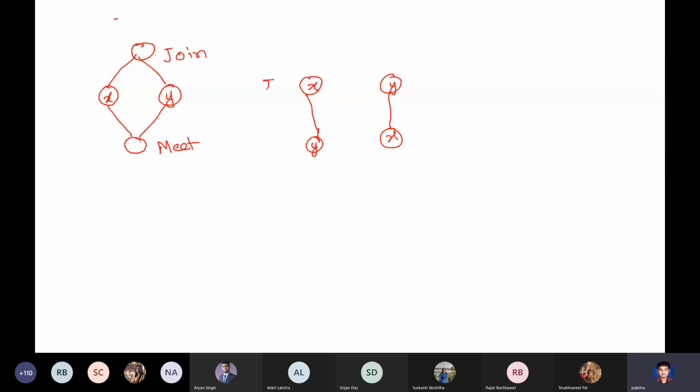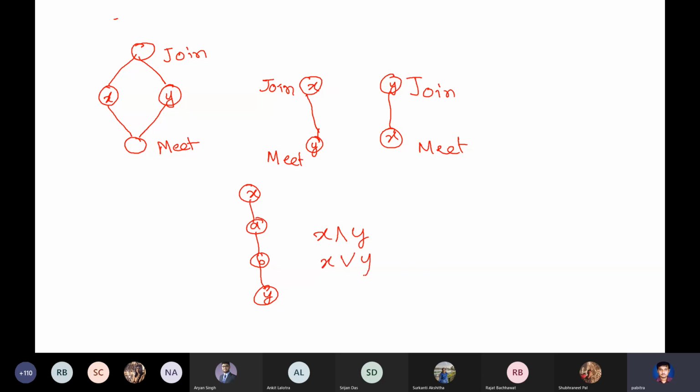This is your join. And this is your meet. Similarly, here this will be your join, and this will be your meet. What is join xy and meet xy in this case?